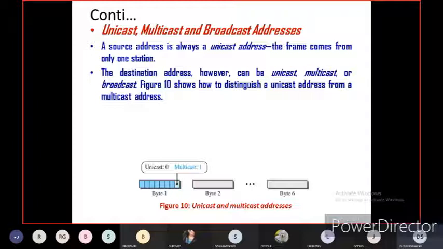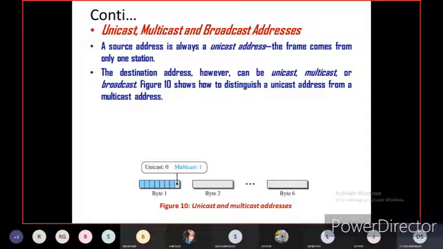If you are a receiver, you can receive data from any number of senders. That's why the destination address can be unicast or multicast or broadcast, but the source address is always unicast. The frame comes from only one station.